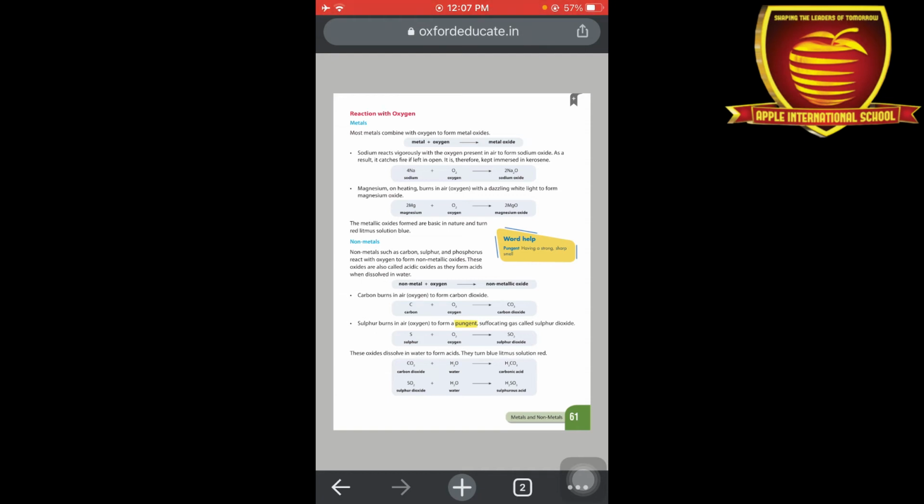Here one is metal. When a metal reacts with oxygen, it forms a metal oxide. Further, we can take an example. Sodium is a metal. When a metal reacts with oxygen, which is a gas, we write it as O2, not a single O. Na is a metal. When we react the metal with oxygen, it forms sodium oxide. Similarly, magnesium is a metal. When magnesium reacts with oxygen, it forms magnesium oxide.